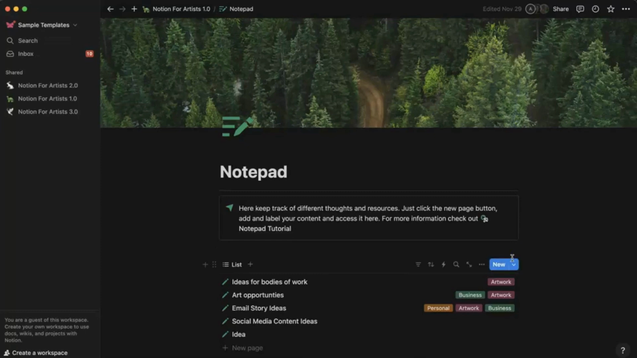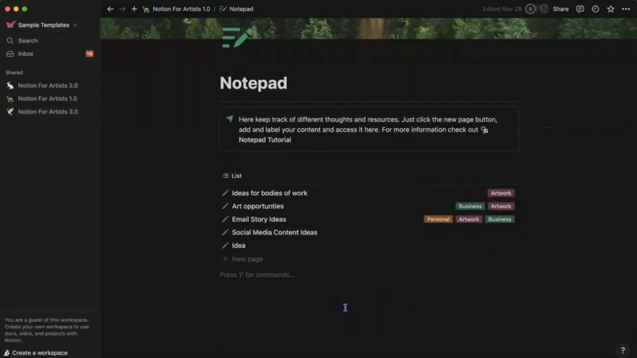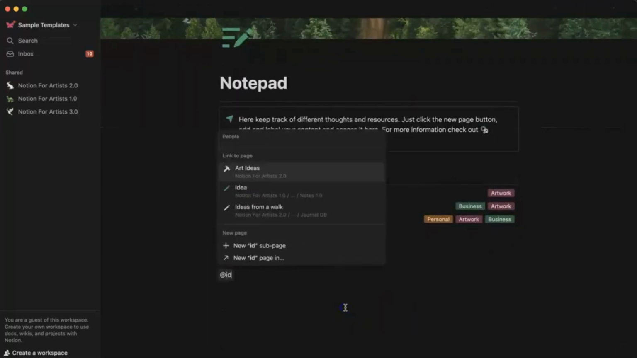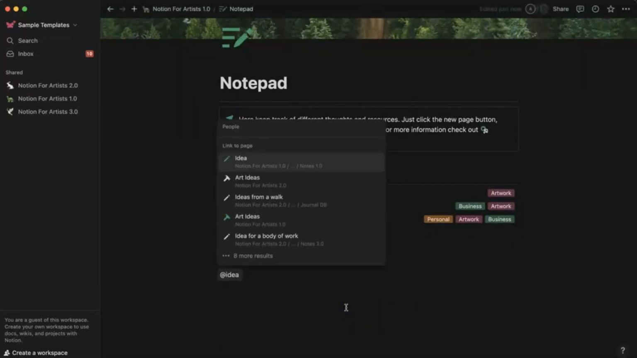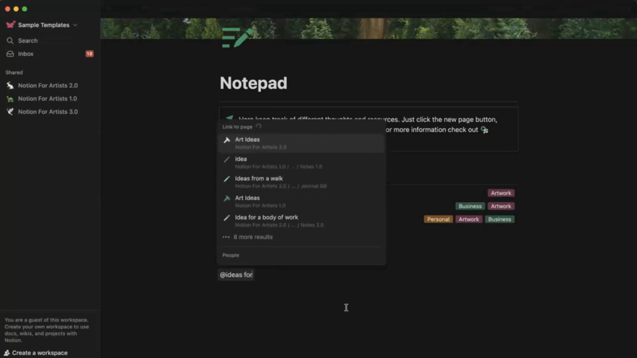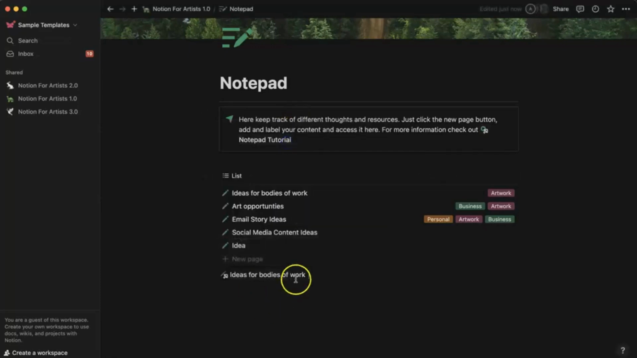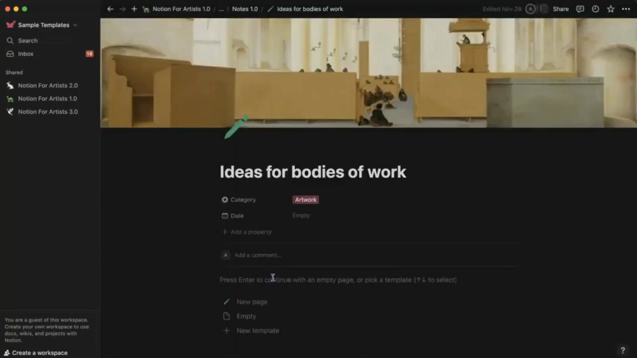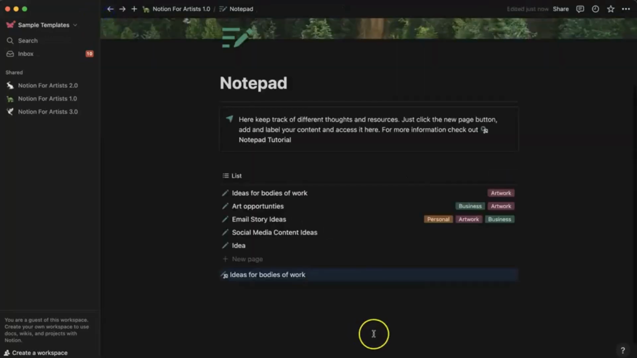And again, with the Notepad section, if you're ever in goal planning, you can simply use the @ sign to add a copy and a link to the section. So, ideas for bodies of work. You can do this in any section and it'll automatically bring you to whatever you're at.